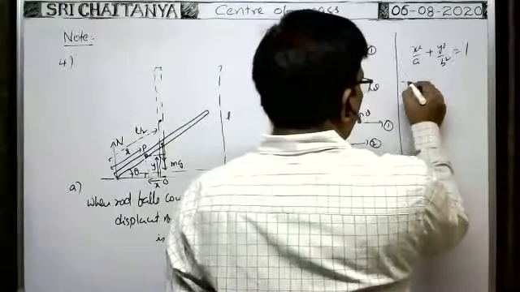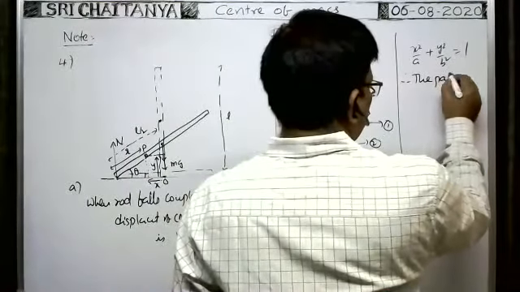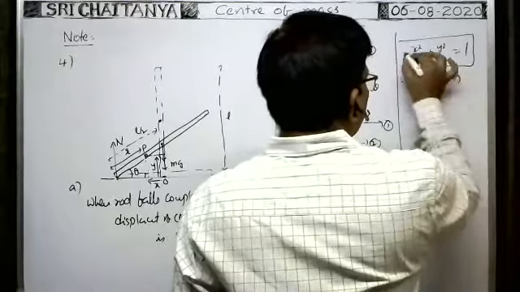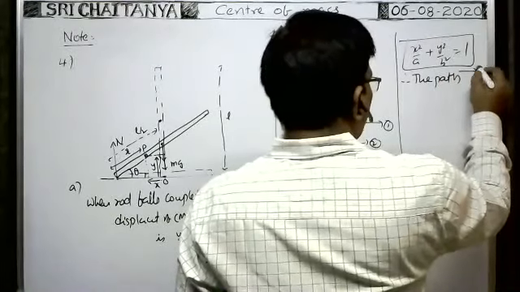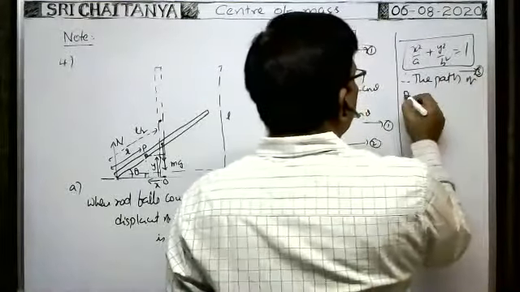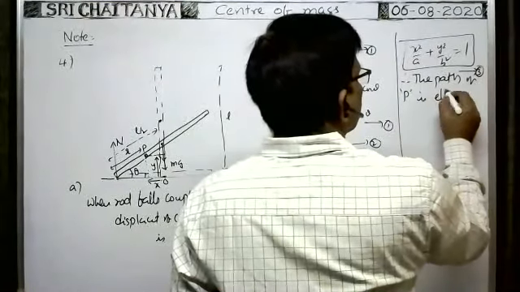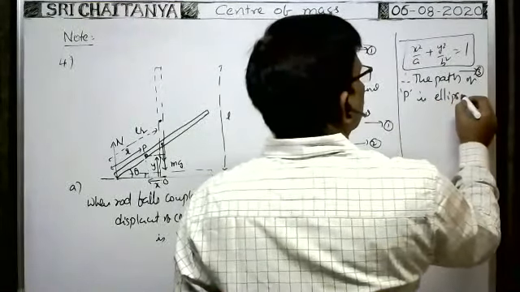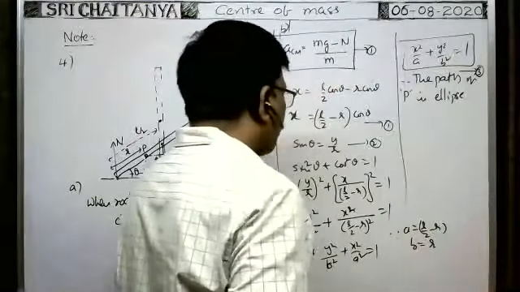Therefore, from this equation, the third result: the path of P is an ellipse, or elliptical path. Ellipse. That is very, very important.